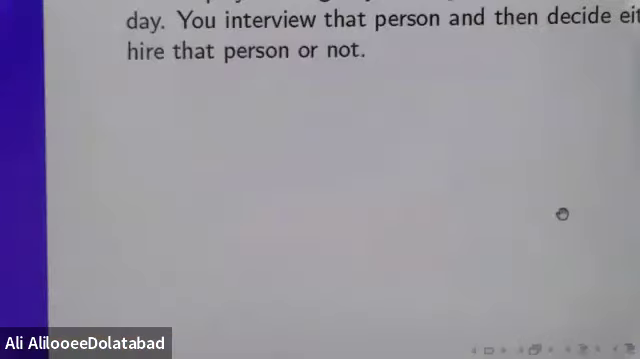So let's start with one example, the hiring problem. That's a funny and nice example. Suppose that we need to hire a new office assistant, and we decided to use an employment agency. The employment agency sends us one candidate each day. It means every day, this agency sends us one candidate. We interview this candidate and then decide either to hire this person or not.